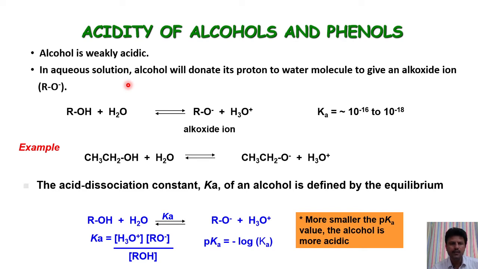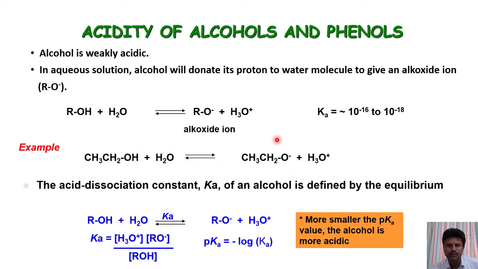In aqueous solution, alcohols will donate their proton to a water molecule to give an alkoxide ion. See here, this alcohol will donate a proton to water and form an alkoxide ion. For this reaction, the acid dissociation constant will be approximately 10 power of minus 16 to 10 power of minus 18. For example, ethyl alcohol, when added to water, immediately donates a proton to water